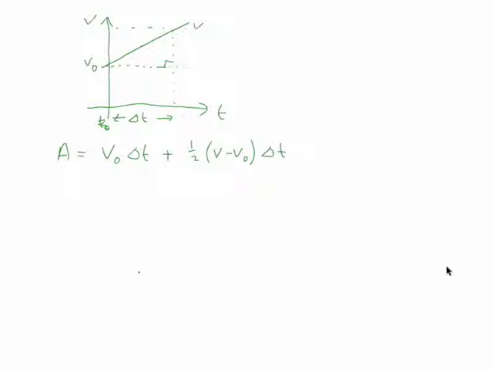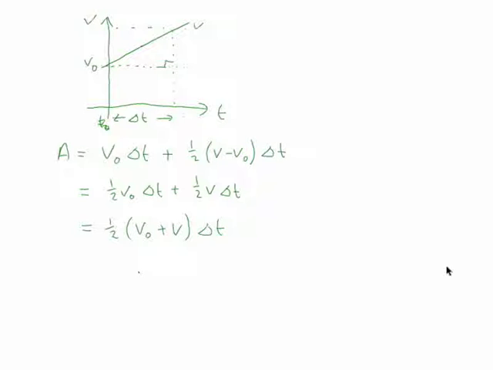Well, if we expand this out, then we've got v naught delta t minus a half v naught delta t, so a half v naught delta t plus a half v delta t. We can factorize that, and we end up with a half of v naught plus v, times delta t.